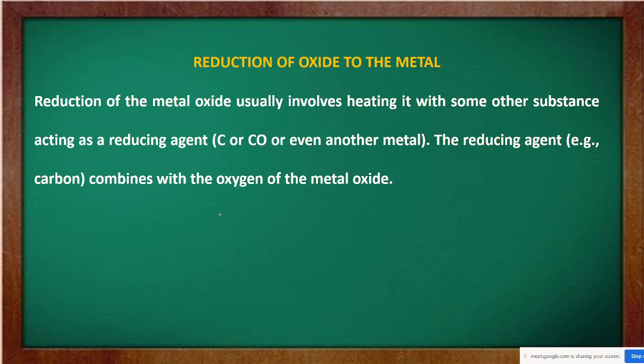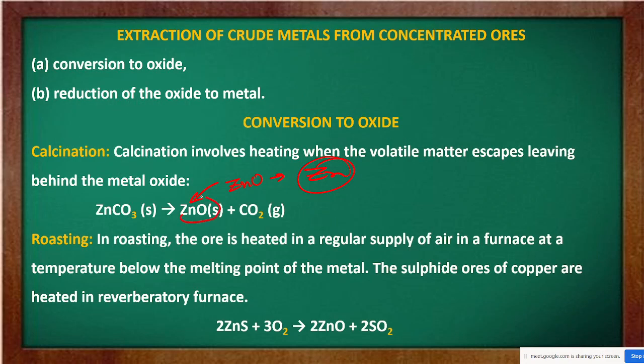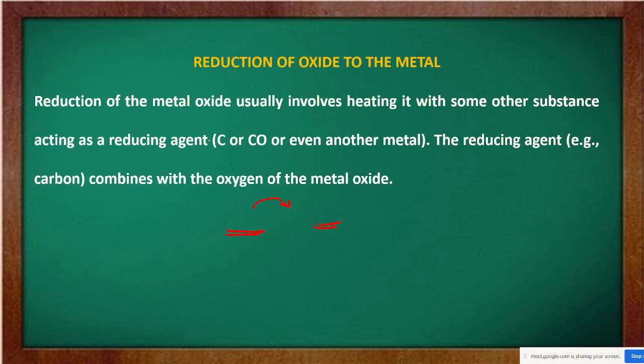जैसे in the previous reaction में देखो, here what did you get in the final step? ZnO. So now if you are reacting this ZnO with carbon, then you will get Zn plus CO. Now the number of atoms of oxygen will be equal to the number of atoms of your carbon. This is the reduction of oxide to metal process. These were the processes where first of all we concentrated it, then we began with the conversion to oxide, then we have done the reduction of oxide.